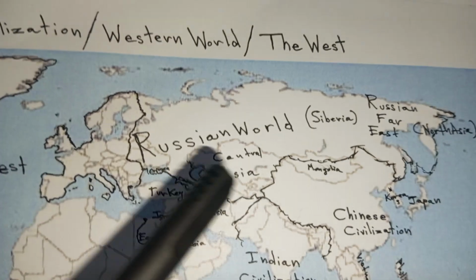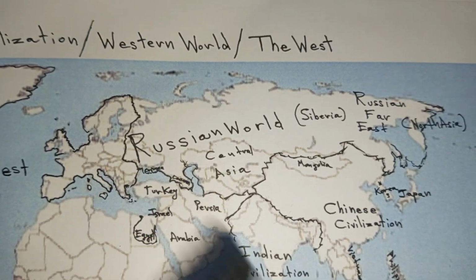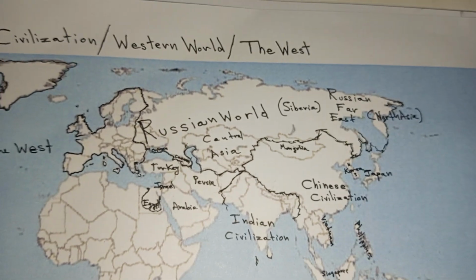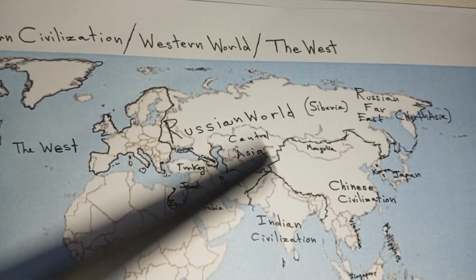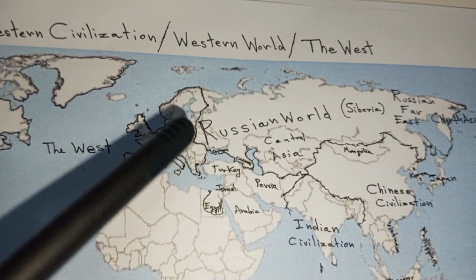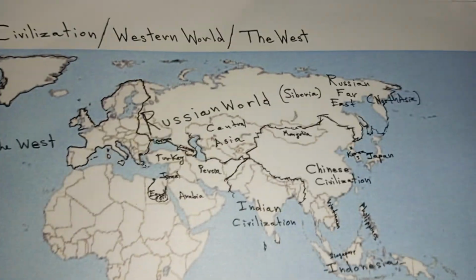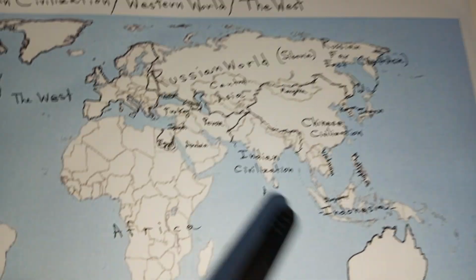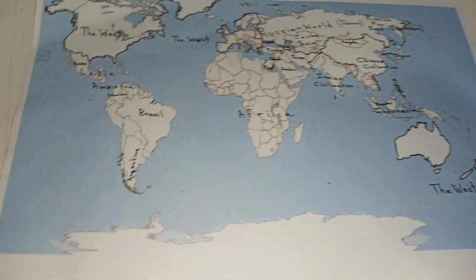And then there is Central Asia and the Caucasus: Georgia, Armenia, Azerbaijan. Central Asia is the countries with the Stan, all the Stan countries, the 5 Central Asian states. So this is the Russian world. This is the Chinese civilization, this is the Indian civilization. This is the Middle East, this is Latin America, and this is Africa. And let's go to the West now.